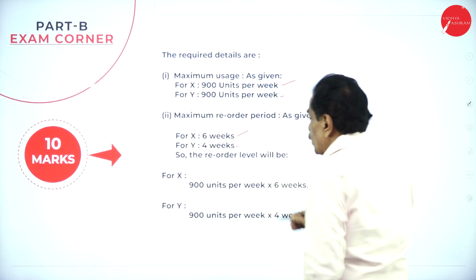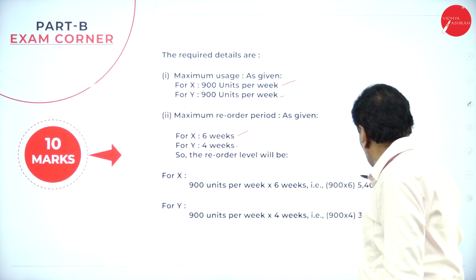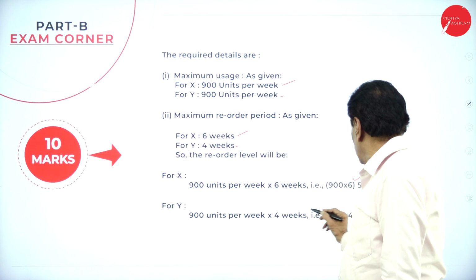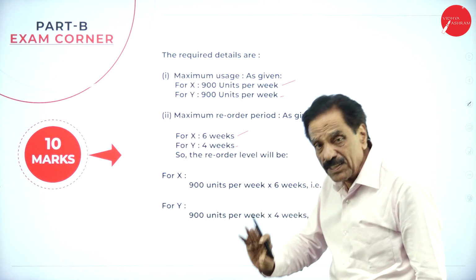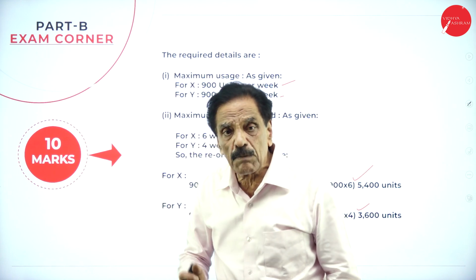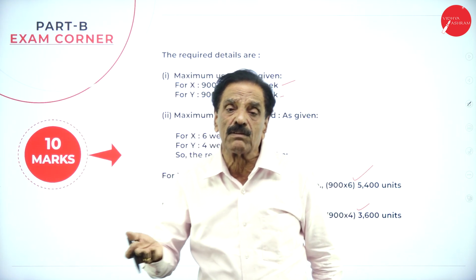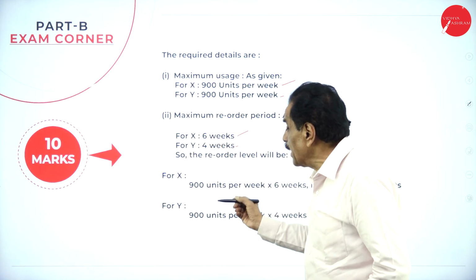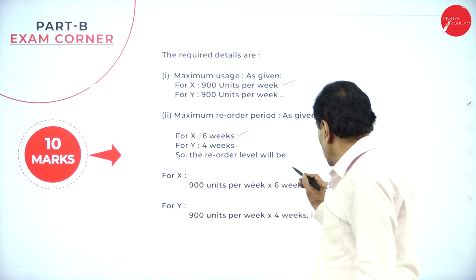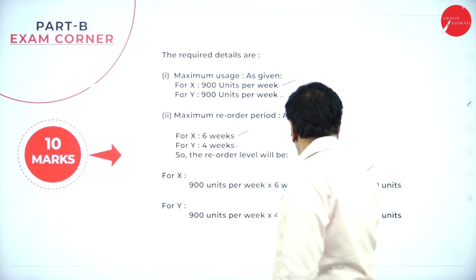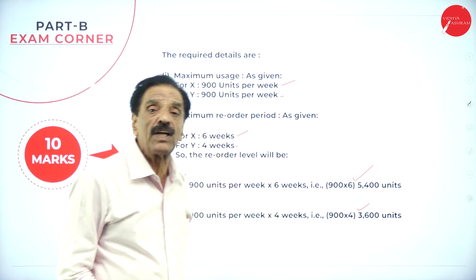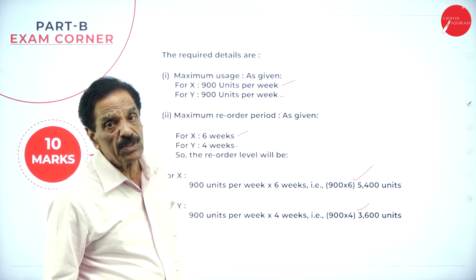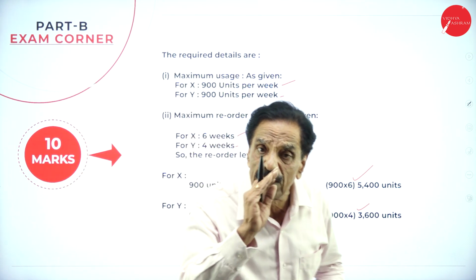Come back here. 900 units per week into 6 weeks comes to 5,400 units. Regarding Y, 900 units into 4 is 3,600 units. This is the reorder level: maximum consumption multiplied by maximum reorder period. What's the maximum consumption of X? 900 units. Maximum weeks they can utilize is 6. 9 sixes are 54, so 5,400 units. Regarding Y, 900 units and 4 weeks means 3,600 units. Hope you understand this point.